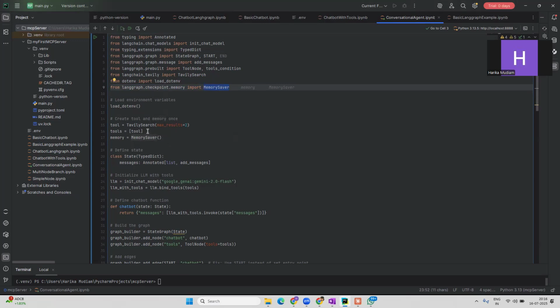Okay, and we have seen that we've used the tools, but we are also adding the memory, and we are adding it into our variable called memory. And post that, rest all remains the same.